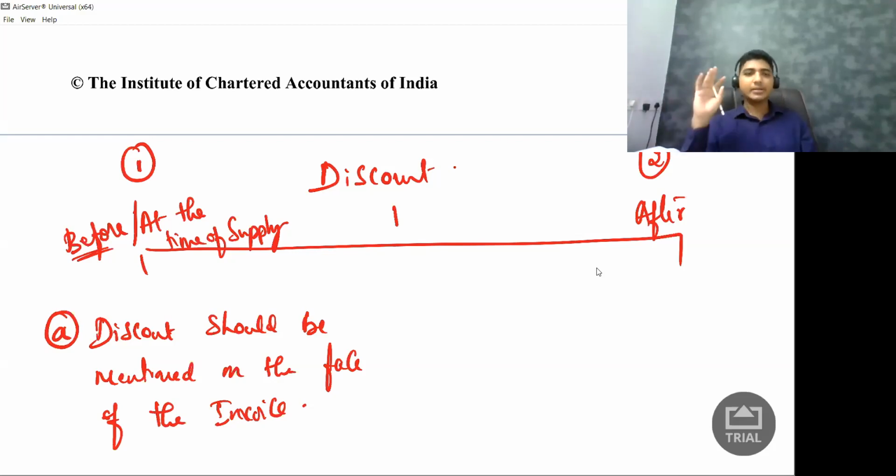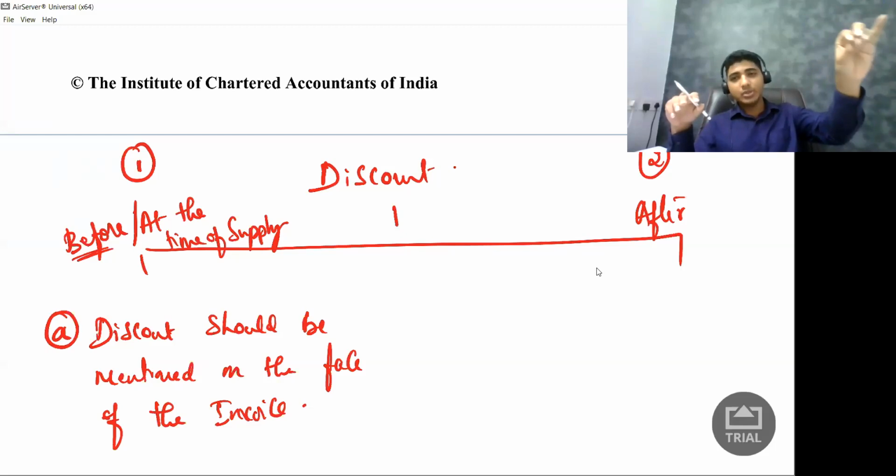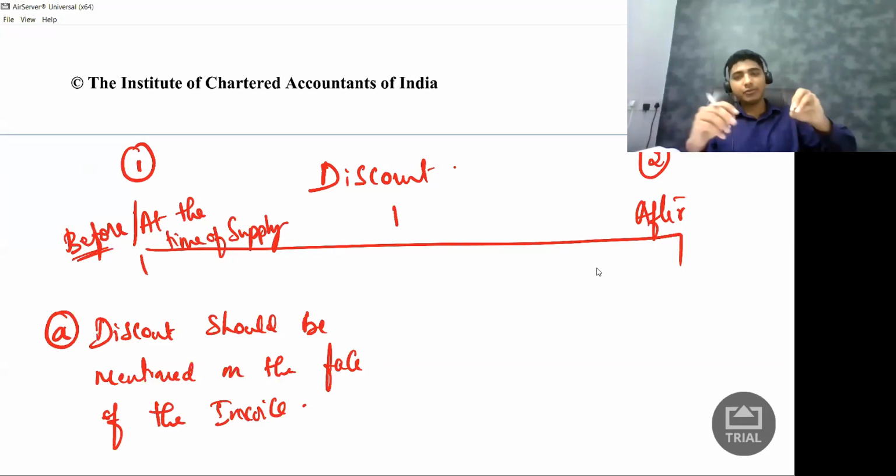And I will tell my retailers that if you sell 1000 calculators, then instead of paying 500 per calculator, you pay me only 450 per calculator.